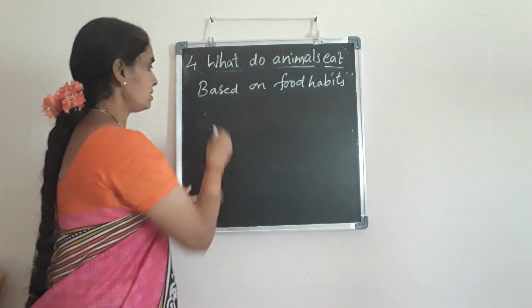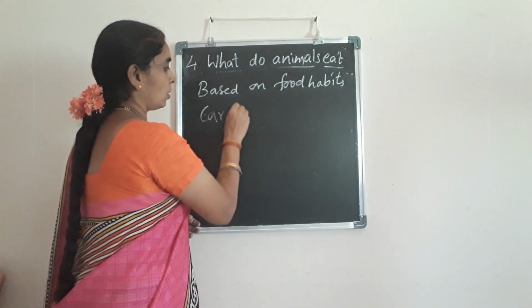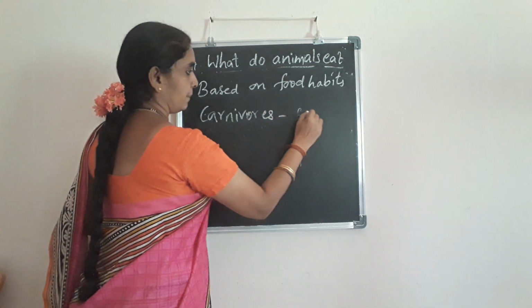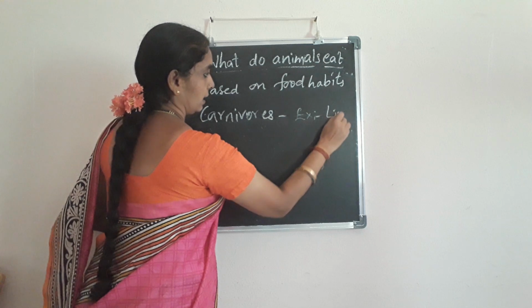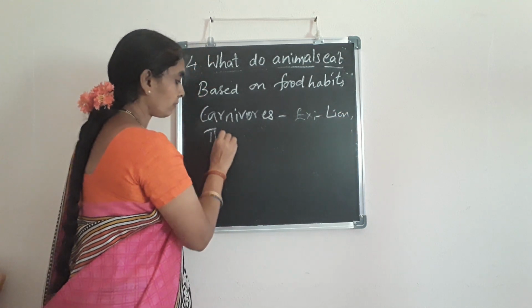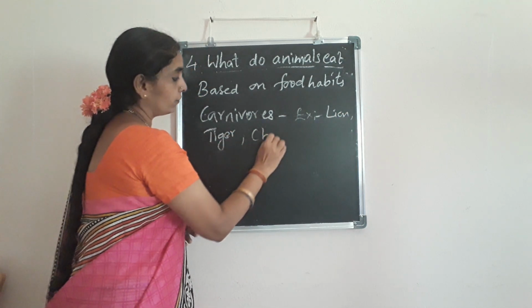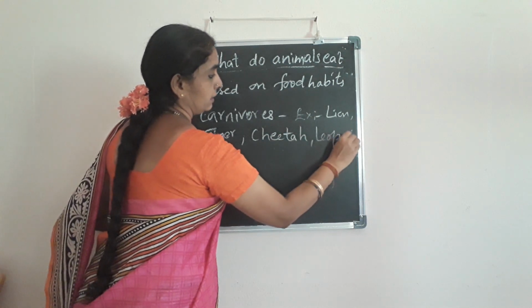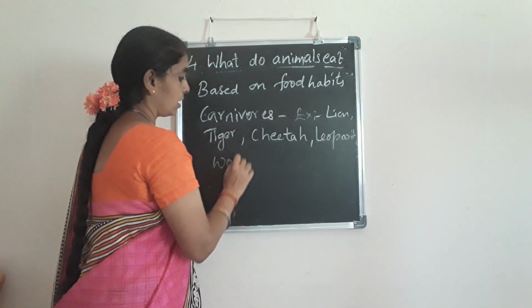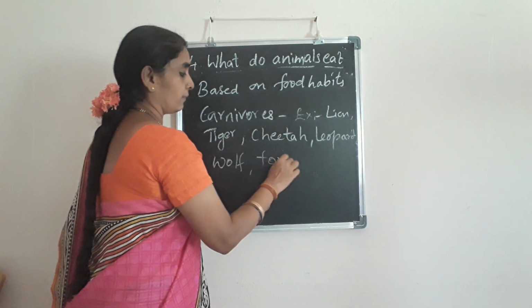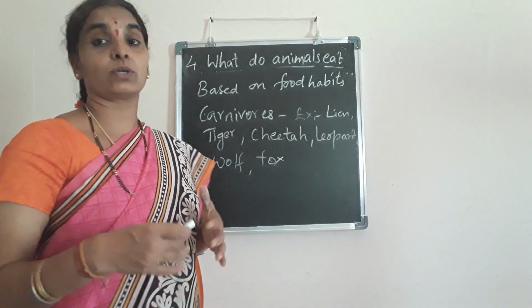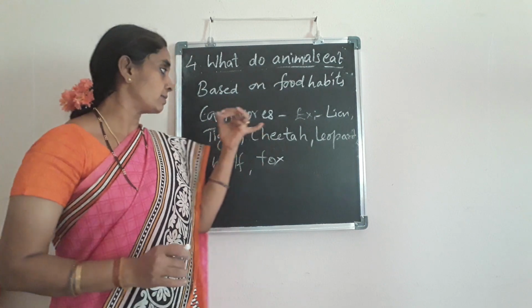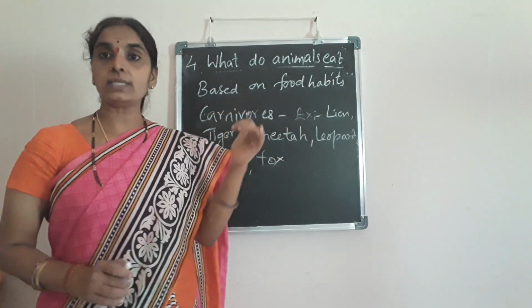Let's write down once. Carnivores are also called carnivorous animals. Examples are lion, tiger, cheetah, wolf, leopard, fox, etc. So many more depend on only animals and eat the flesh of other animals only. They are called carnivores or carnivorous animals.